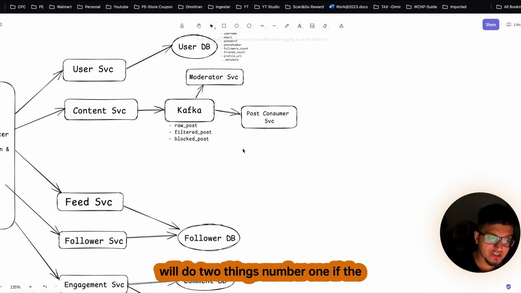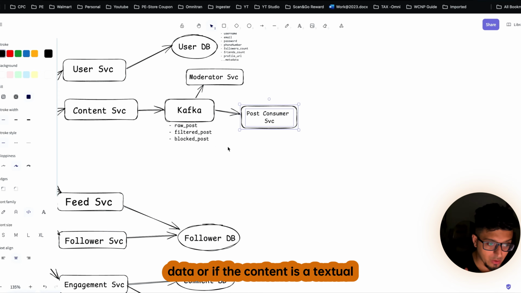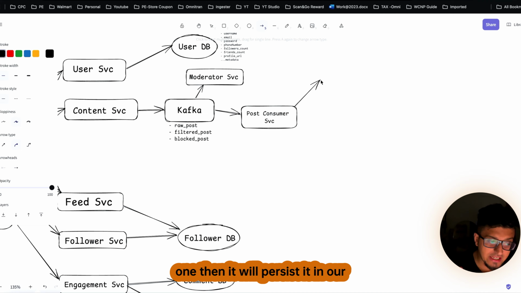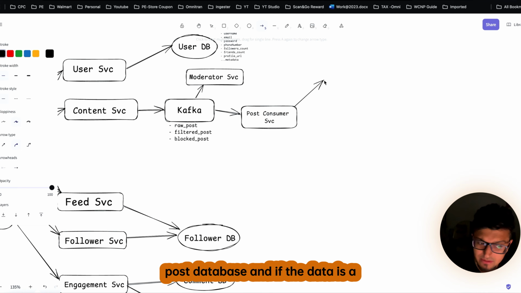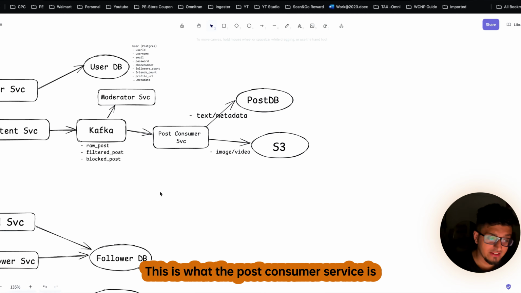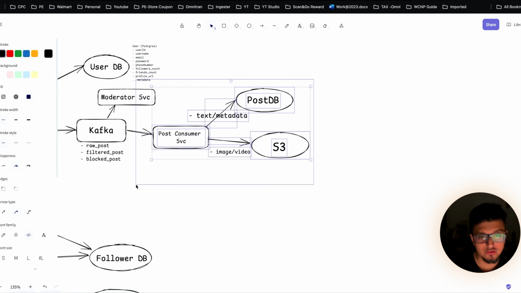And this post consumer service will do two things. Number one, if the content is a textual one, then it will persist it in our post database. And if the data is a media file, then it will persist in the S3 bucket. Clear? So we will draw that accordingly. I hope this is clear. This is what the post consumer service is doing over here.